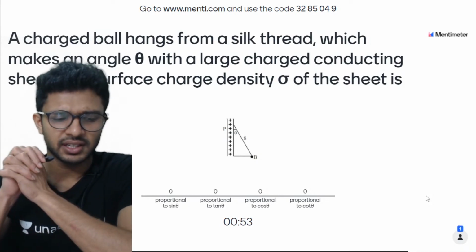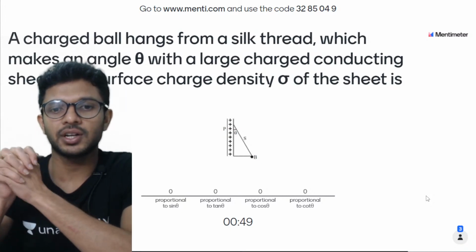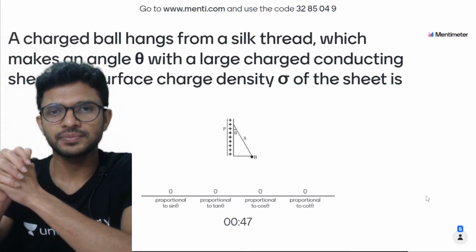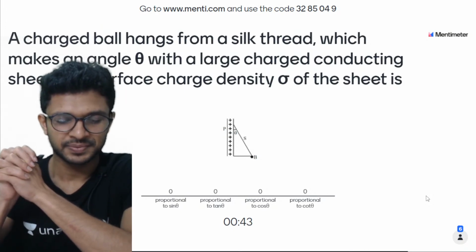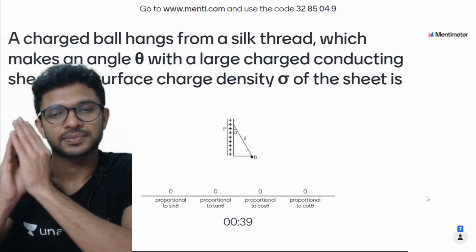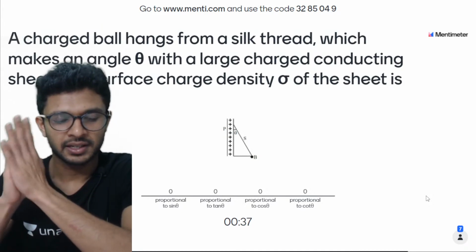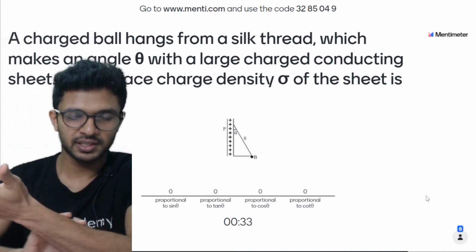Actually, this is a simple question, let's say. Simple on the basis that you can do it in 20-30 seconds. Time is running out. 35, 34.